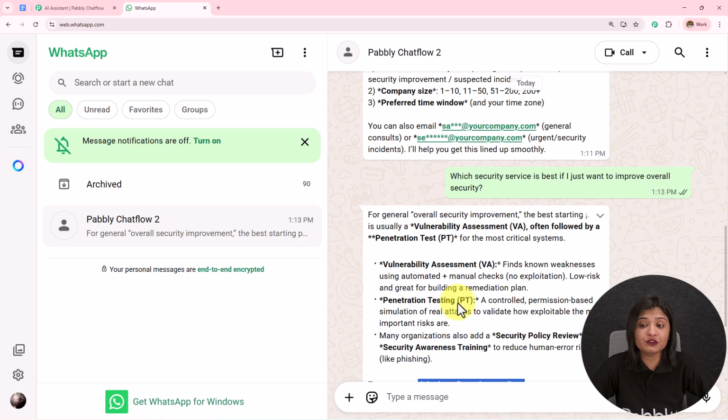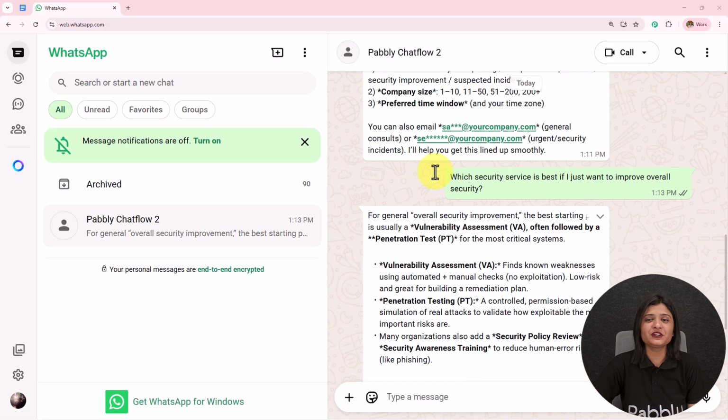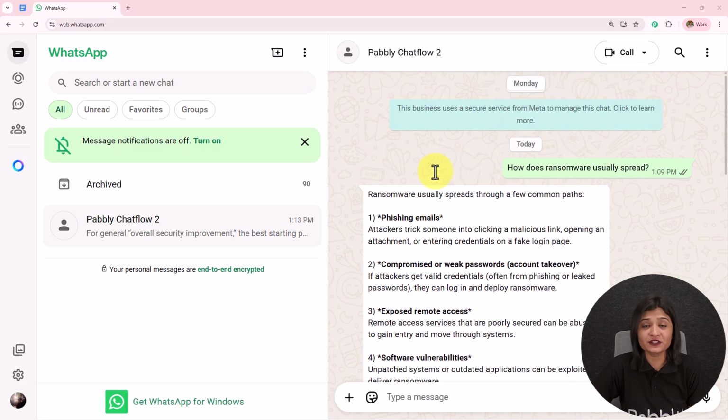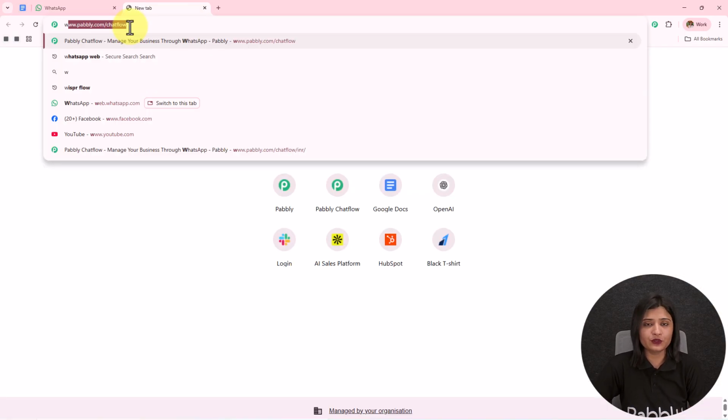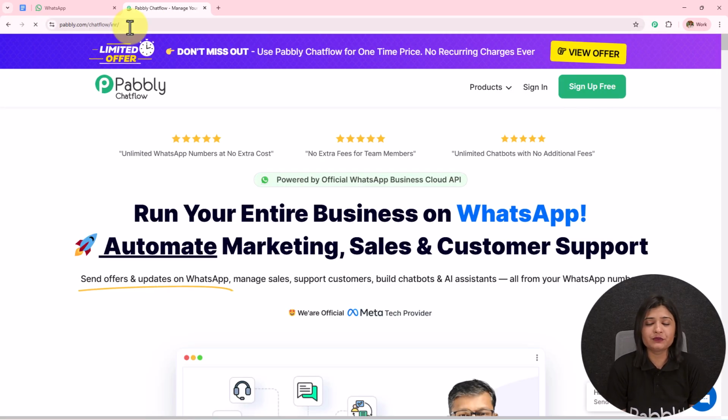And now if you also want to learn how you can create this AI agent and automate your WhatsApp conversation for your business, then let's start creating this from the scratch. So here in this video, I'm going to show you how I'm going to create this AI agent using Pabbly Chatflow. First, we have to visit Pabbly Chatflow. To visit Pabbly Chatflow, we have to write www.pabbly.com/chatflow in the browser.